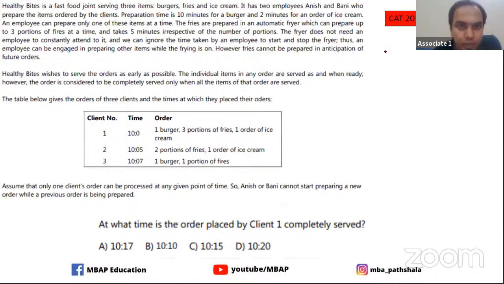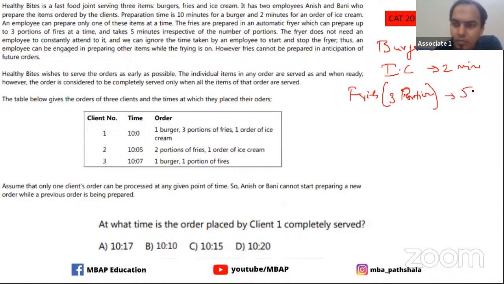So basically, a burger takes around 10 minutes to be cooked, ice cream takes 2 minutes, and fries, 3 portions, can be cooked in a span of 5 minutes. This is what is given to you here. The preparation time is 10 minutes. There are 2 employees, A and B. So 10 minutes for burger, 2 minutes for ice cream, and an employee can prepare only one of these items at a time.